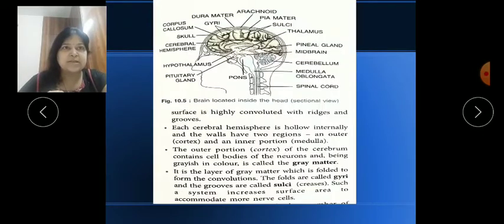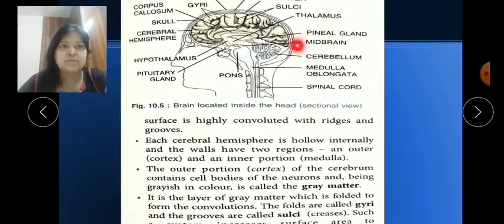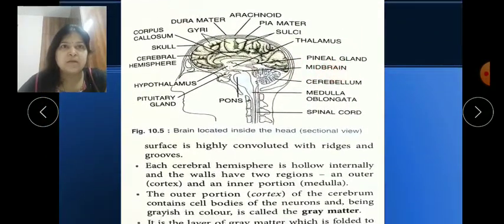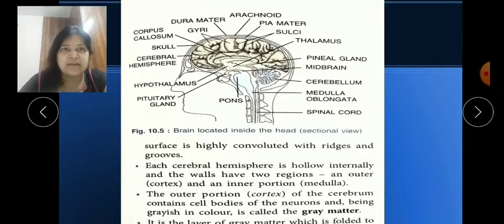Here you can see the cerebral hemisphere, center part, where this corpus callosum is. Basically this corpus callosum attaches the right and left hemispheres to each other. It is that joining material.